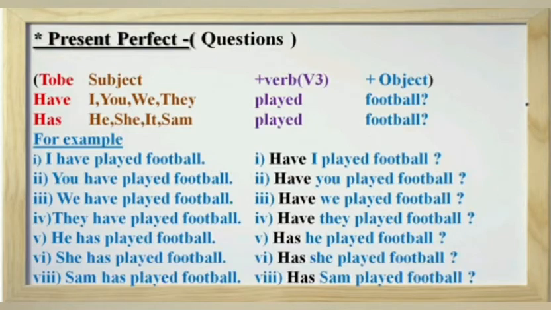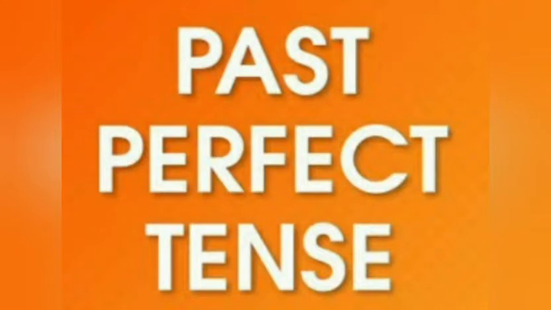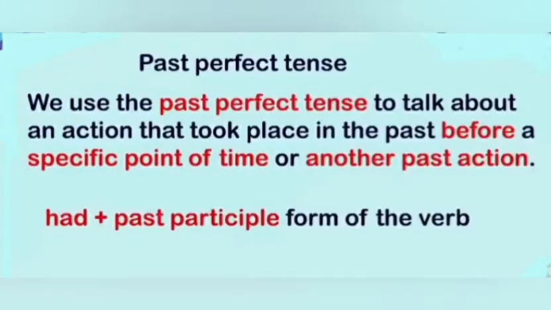Next type of perfect tense is past perfect tense. We use past perfect tense to talk about an action that took place in the past before a specific point of time or another past action. It means the past perfect tense is used for an action that had been finished before another action in the past. It describes an action completed before a certain moment in the past.